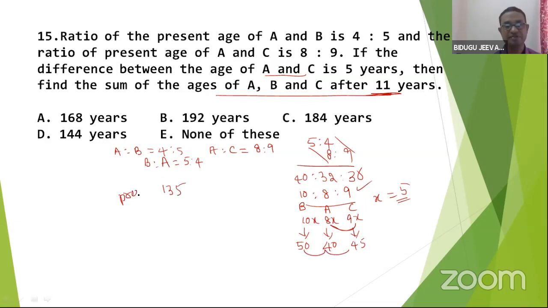So 11 years after, that means I need to add 33, right? 33 means 11 for this person, 11 for this person, 11 for this person. Altogether 168. Great. So Kabir has a good answer. 168 is the first option, right? Great. So move to the next one.